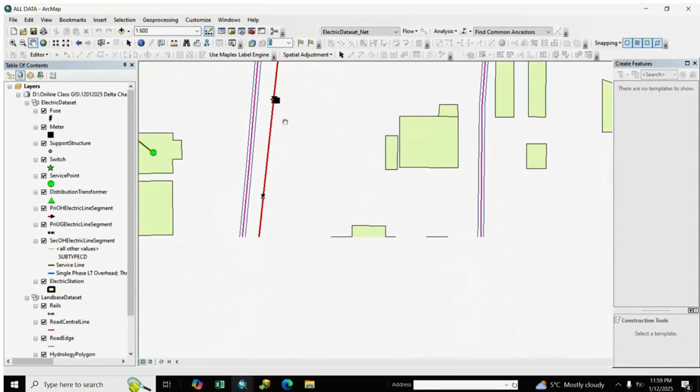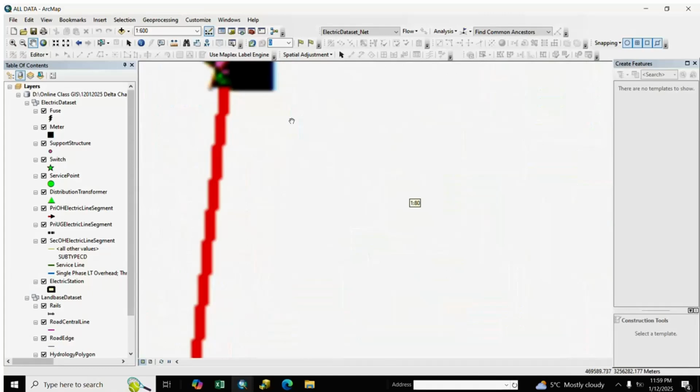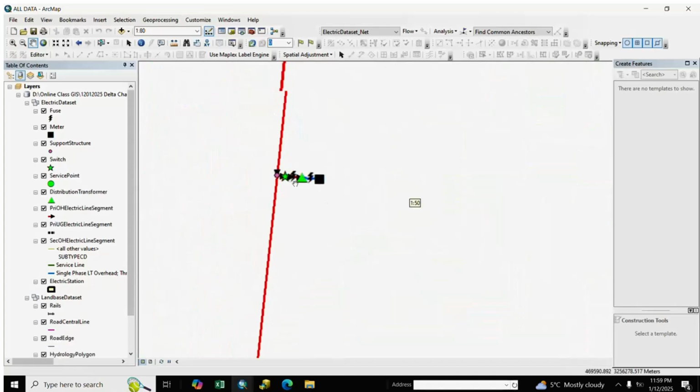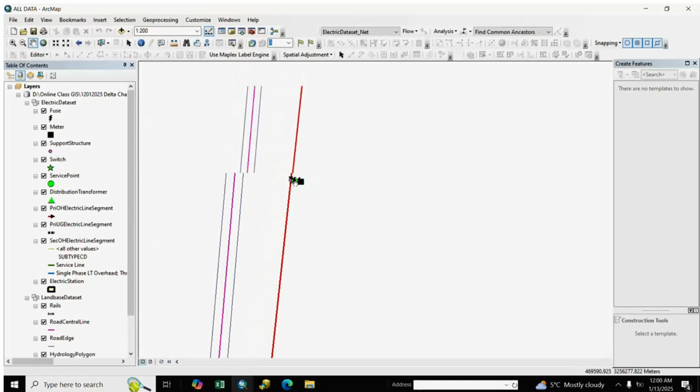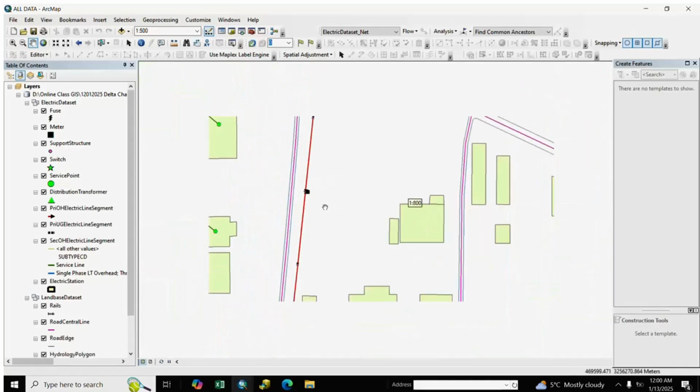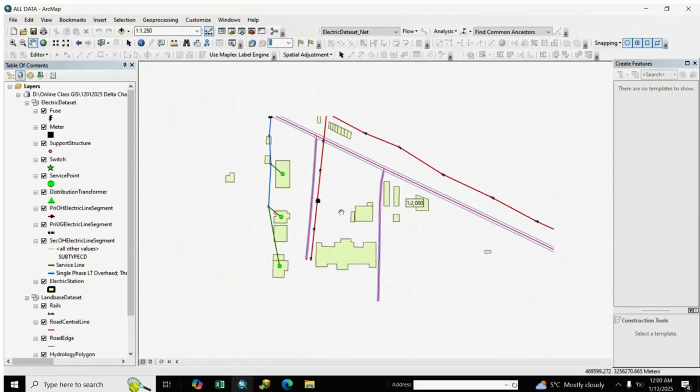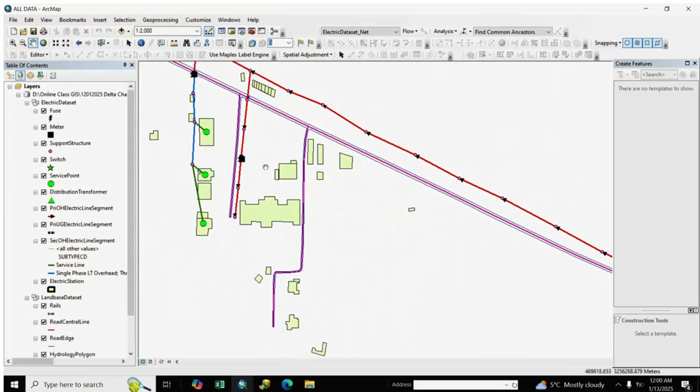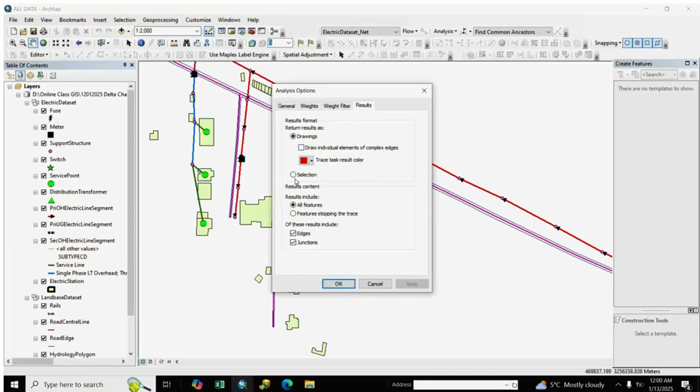You see here is our insert data, and we check it: connect, disconnect, and loop. So for checking, we go to analysis option, and we select selection and apply, OK.